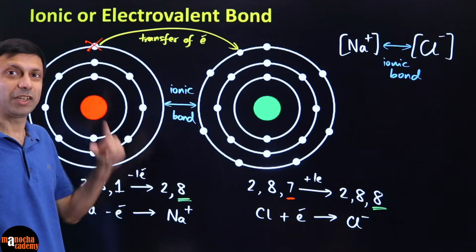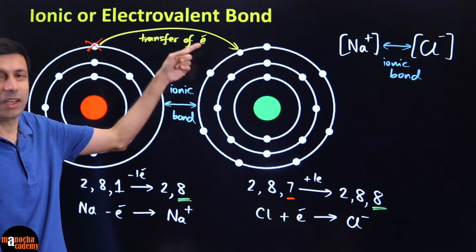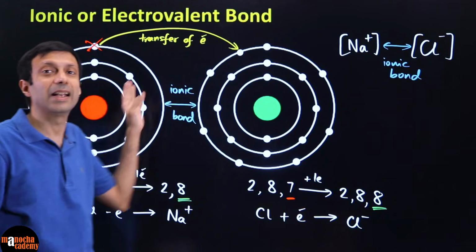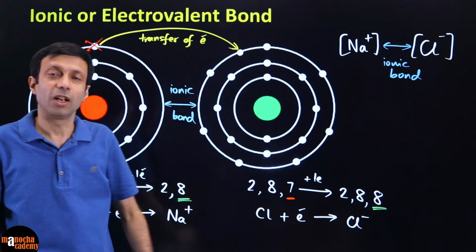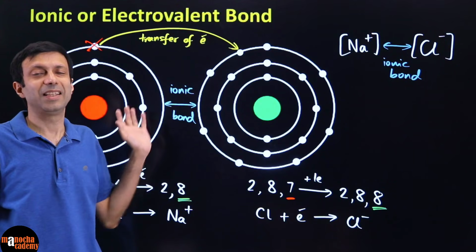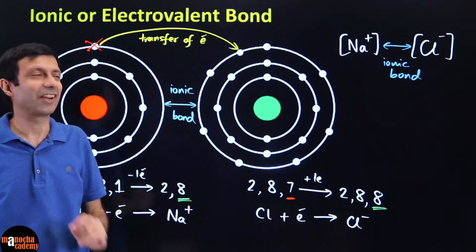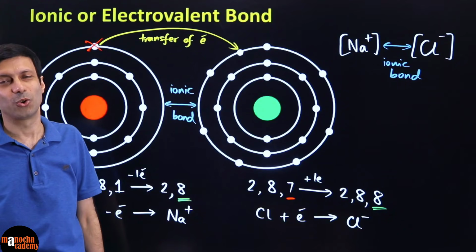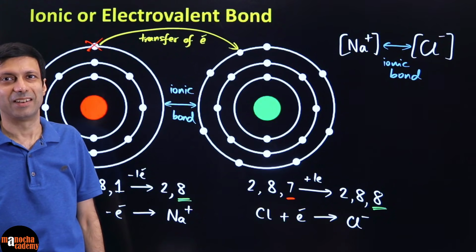The key thing is, in an ionic or electrovalent bond, there is an actual transfer of electron. Now there could be a transfer of 2, 3, it could be more as well, but in this case there's a transfer of 1 electron, and we have formed our sodium chloride compound.